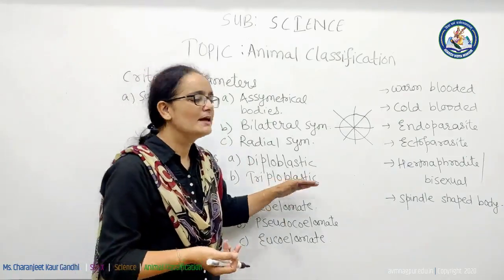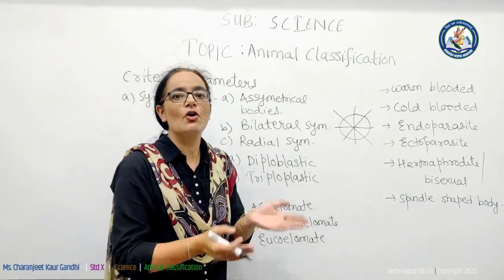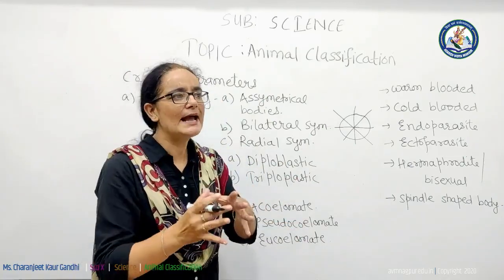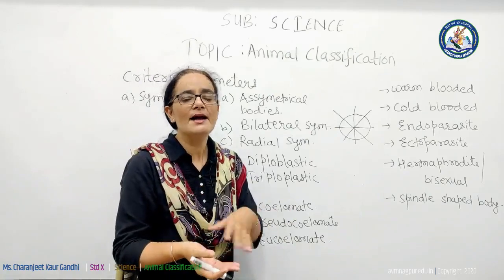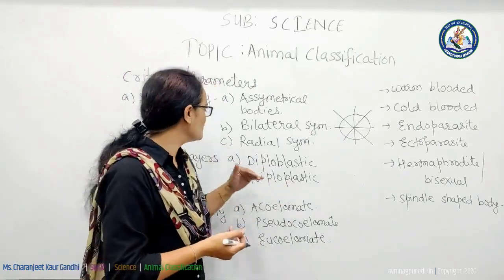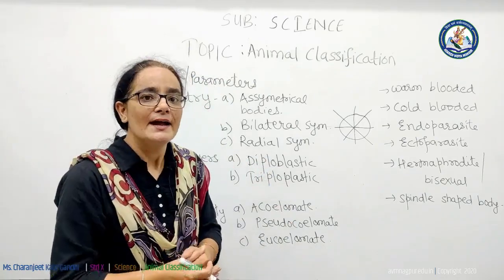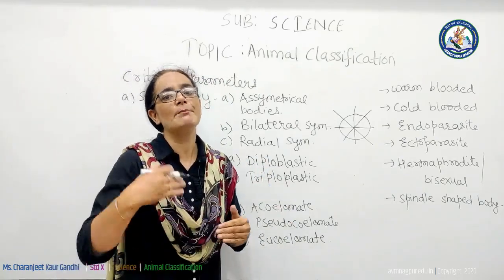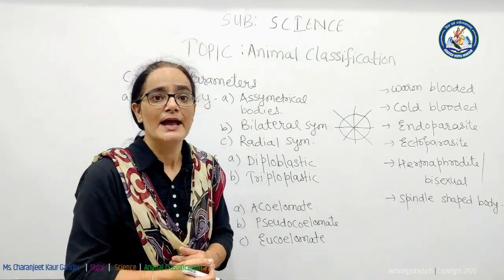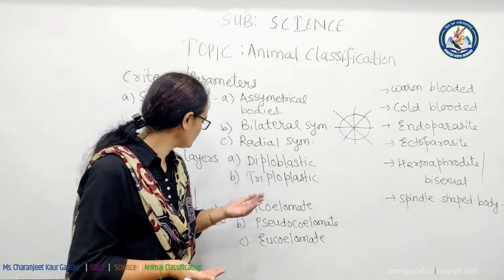Triploblastic are human beings, class Aves, and all the animals belonging to phylum Annelida, Arthropoda, Mollusca. Actually, these germ layers are found in multicellular organisms, and they are formed during the embryonic stages of an animal, and ultimately these germ layers form the tissues.